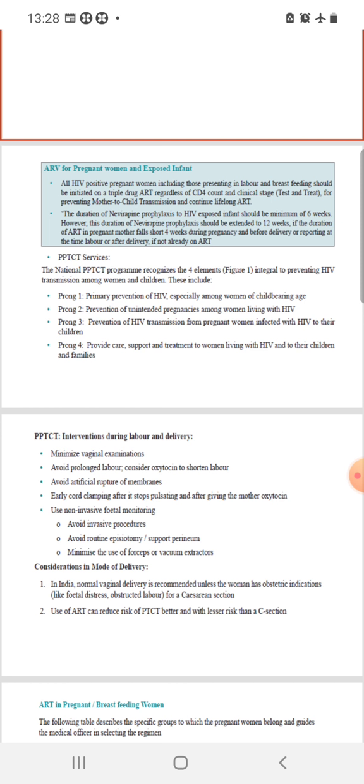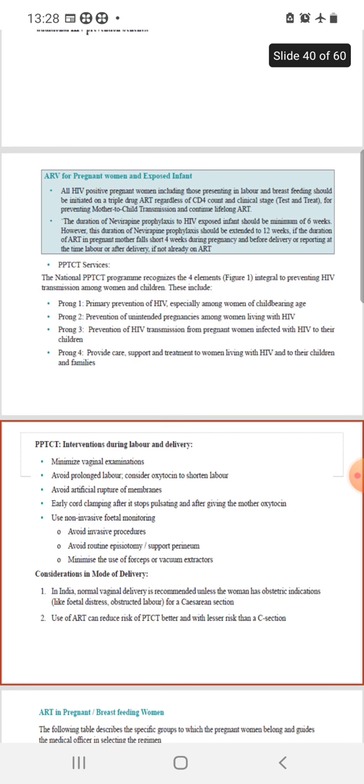Now this is the regime for the mother, but we have to give some preventive measures to the infant or neonate also. The guideline says that we should give nevirapine prophylaxis to the infant, even if he is not HIV negative.